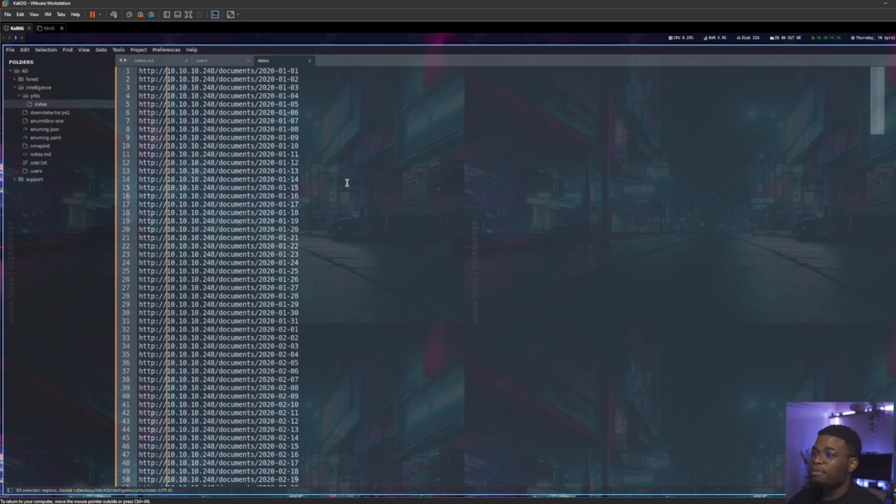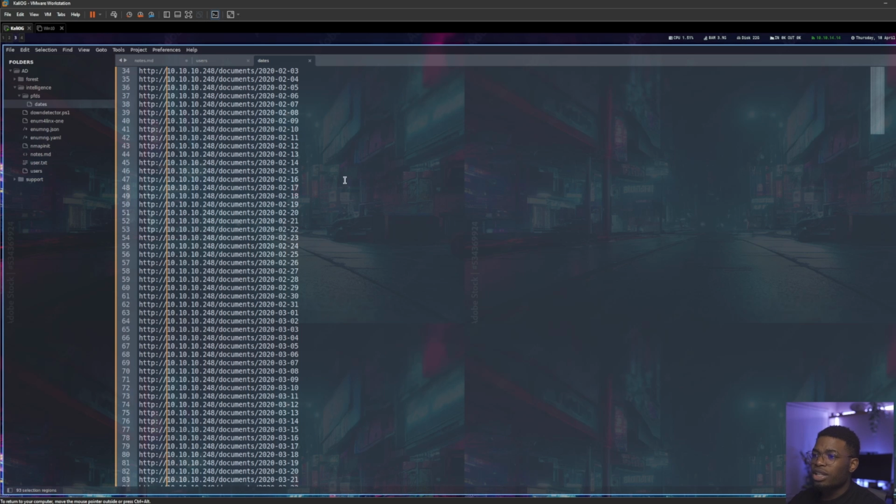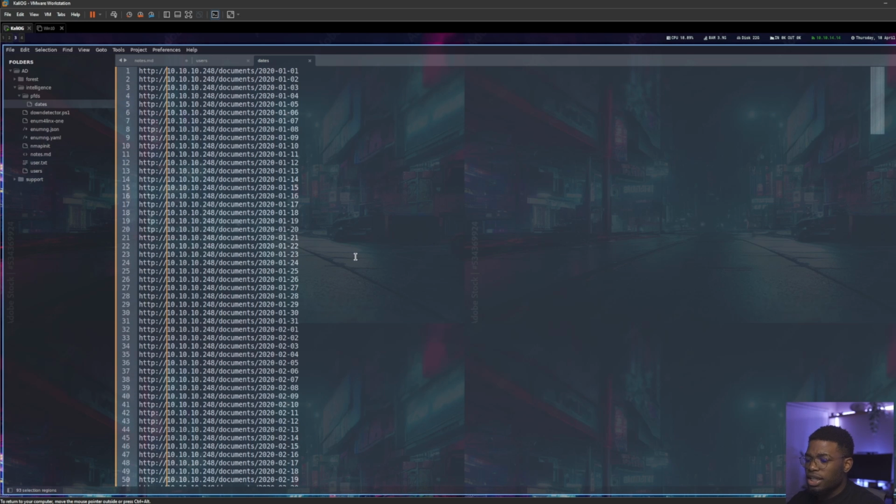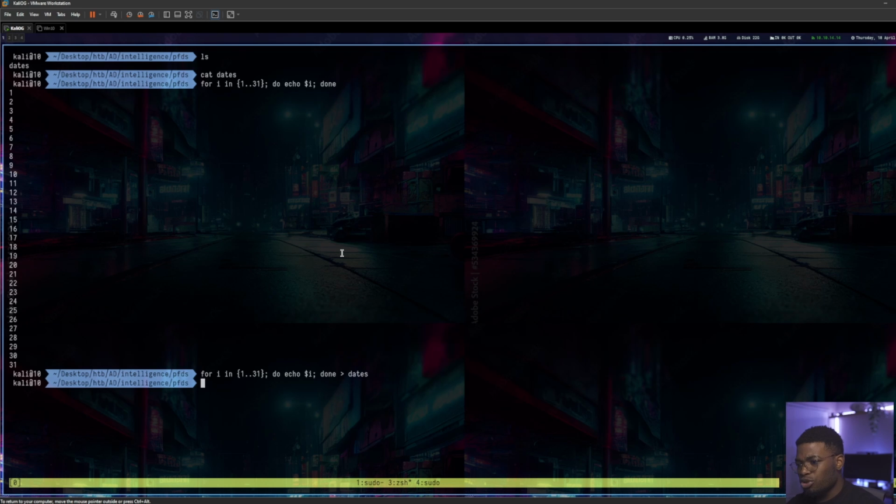So much time saved because you knew a few things that made your life efficient. One, you wrote this janky little for loop, and then you did some Sublime Kung Fu. It's not really Terminal Kung Fu, it's Sublime. But you'll see the Terminal Kung Fu coming in pretty quickly. So because we knew this, now we can download the PDFs. Obviously, in this example, we're not downloading everything, but you'd want to download everything from January 1st to December 31st so that you cover all the ground. But we're only doing a demonstration, so for now, we shall skip that part.